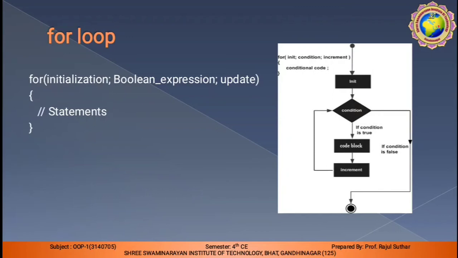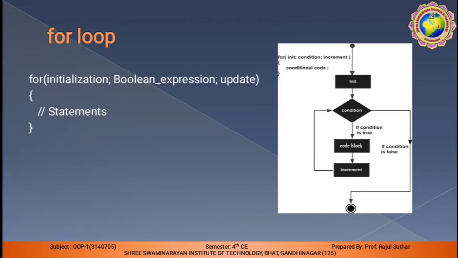So it is a type of loop. If the condition is true, the code block will be executed, and then the increment is performed. The loop goes back to the condition again, it checks whether the condition is true or not, and it will continue until the condition becomes false.